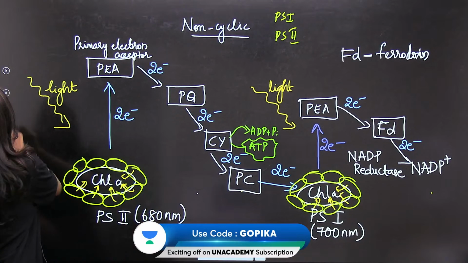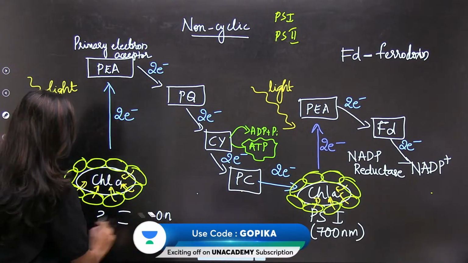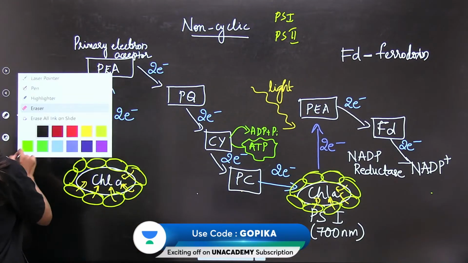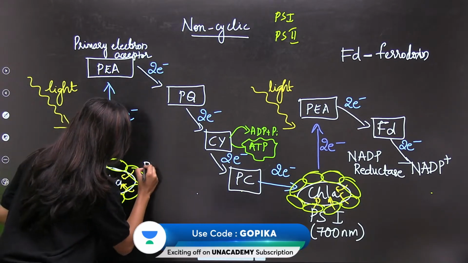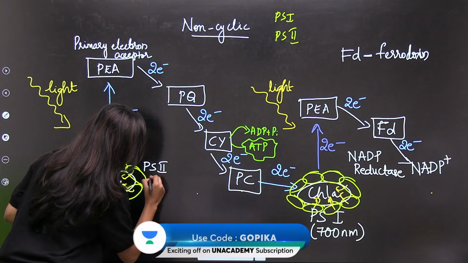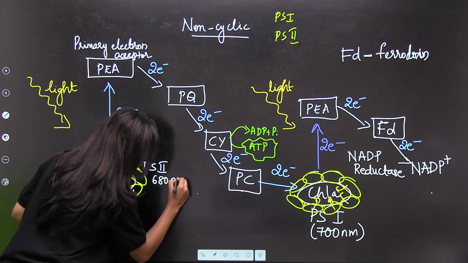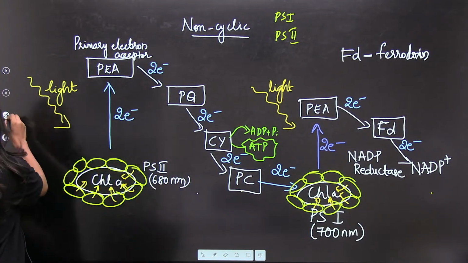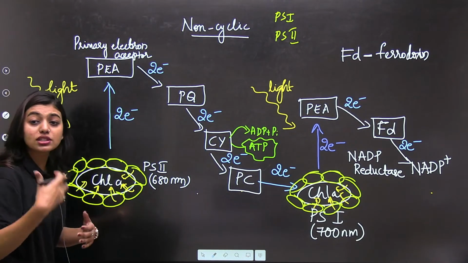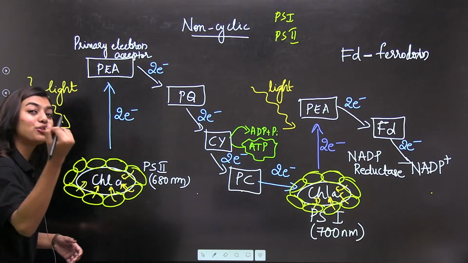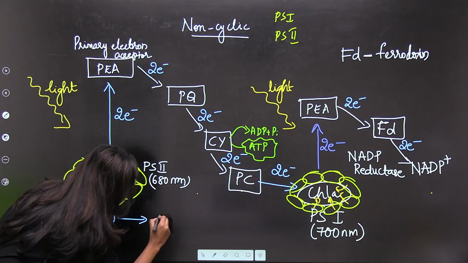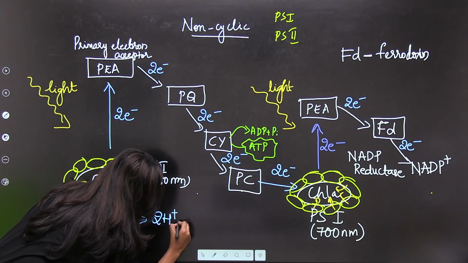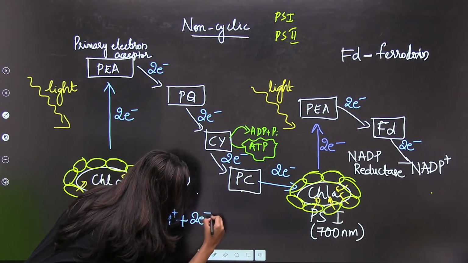Photolysis is going to happen. I'll just write it here: PS2, 680 nanometer. Now, photolysis of what? Water, right? So I am going to break the water molecule, so I get the electron that I lost.